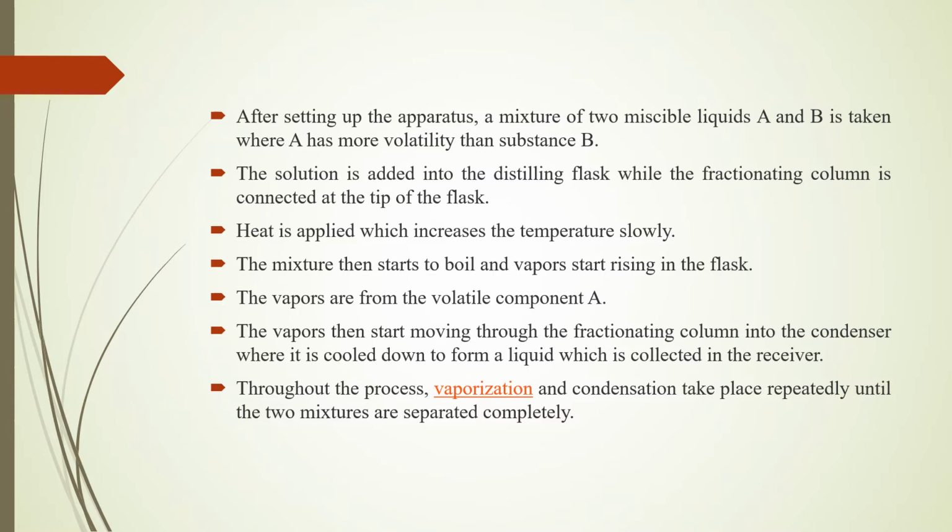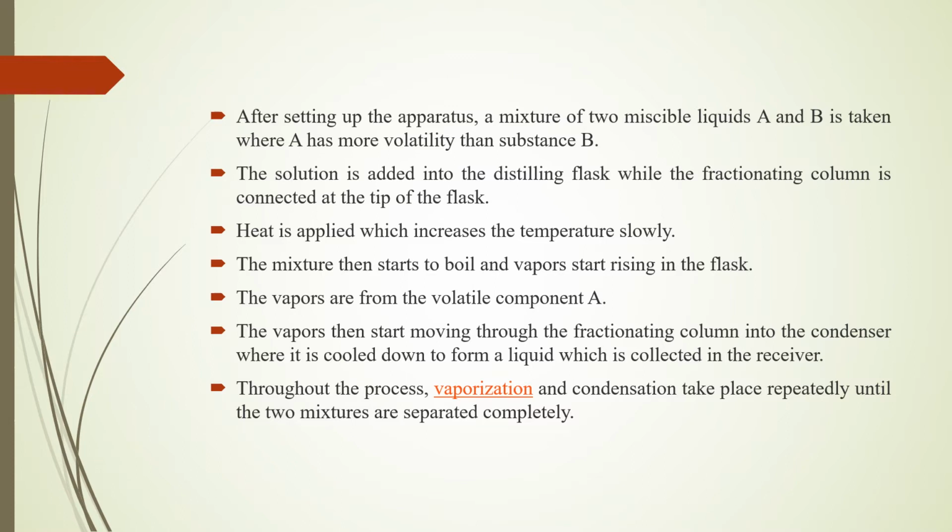After heating the apparatus, a mixture of two miscible liquids A and B, right? A for acetone and B for water, is taken, where A is more volatile than substance B. The solution is added into a distillation flask, while the fractionating column is connected to the top of the flask. Heat is applied, which increases the temperature slowly.